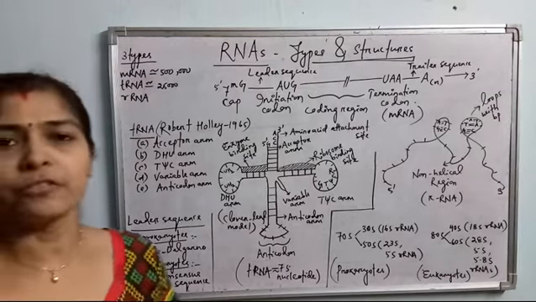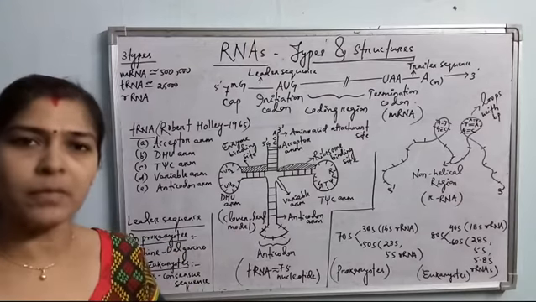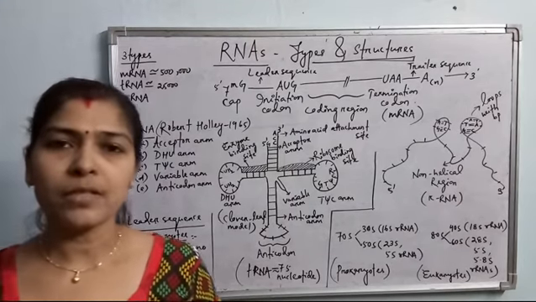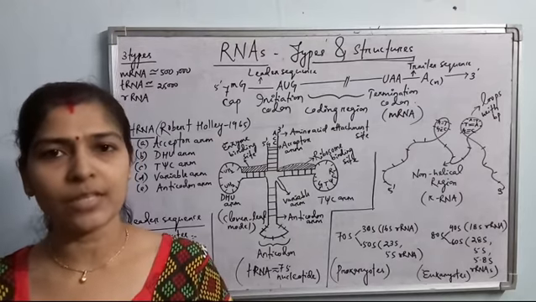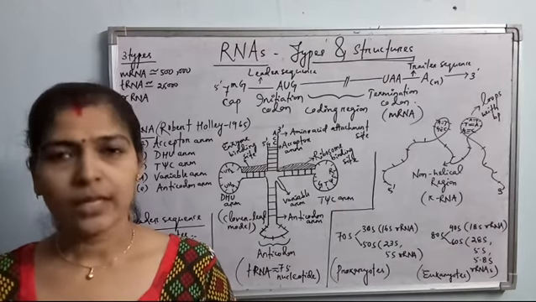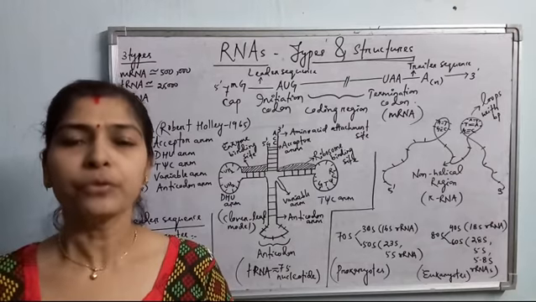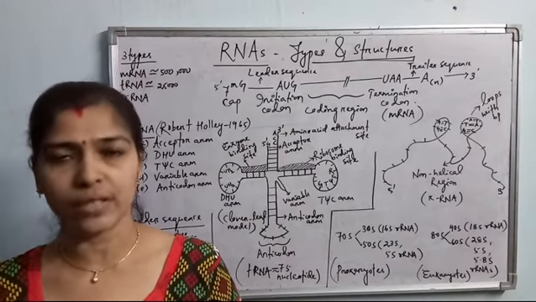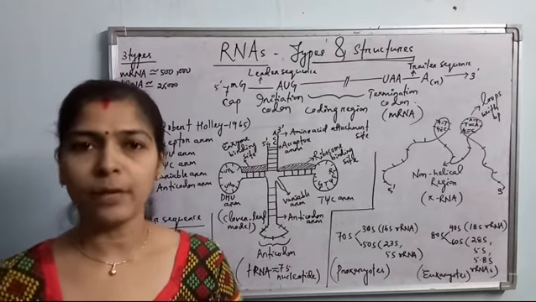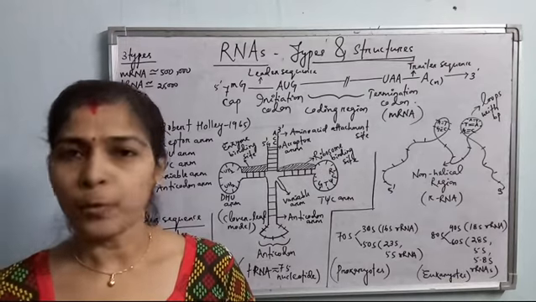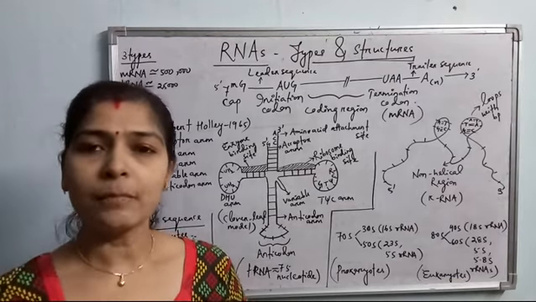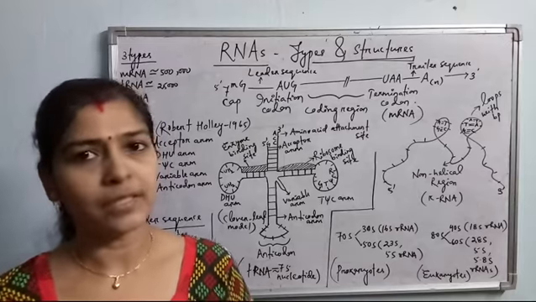Let's discuss the first one, mRNA. mRNA is called messenger RNA. Why is it called the messenger? Because it carries the message from the gene for protein synthesis. The message is encoded in the form of codons, the coding sequence in mRNA, and this message is read by the ribosome for protein synthesis. So let's discuss the mRNA structure and its stability.